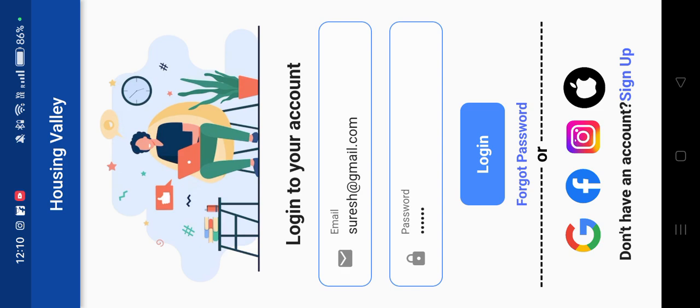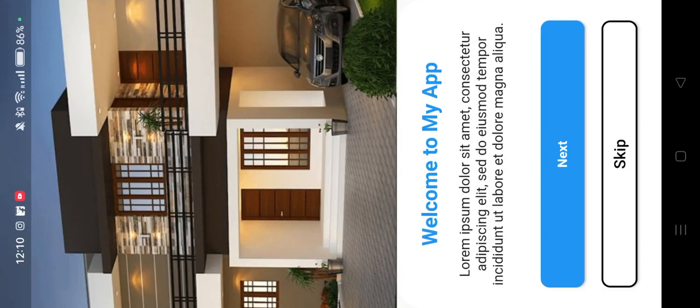In case the user forgets the password, he could go to the forget password option, where we would ask for his registered email, and we would be sending a mail to his account, so that he could generate a new password. And here, this is our basic interface, where we would be telling a gist of our application, like what our app is about, and give a proper skip and instruction to the user.